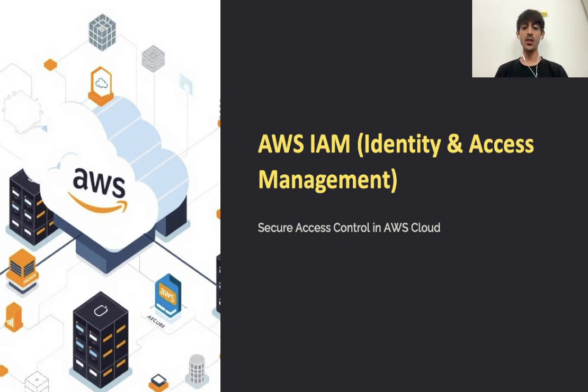Today I will be talking about AWS IAM, that is Identity and Access Management. This is one of the most important security services in AWS, allowing us to control who can access AWS resources and what actions they can perform. By the end of this presentation, I hope you will understand the key components of IAM, how it works, and best practices to keep your AWS environment secure. So, let's get started.